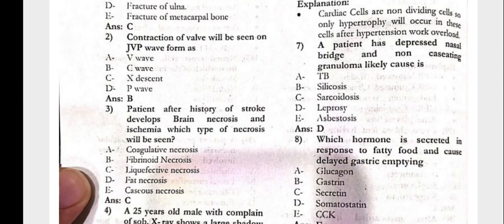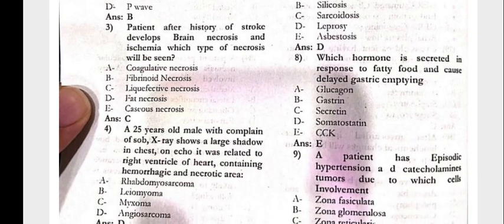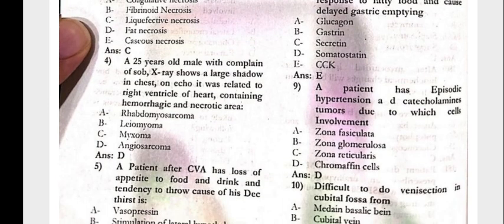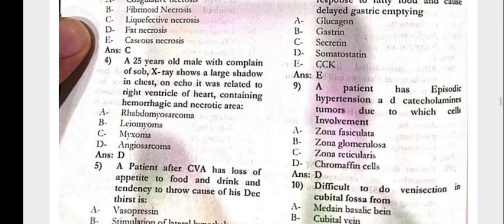The contraction of the valve will be seen on the JVP waveform as the C wave. The patient, after a history of stroke, develops brain necrosis and ischemia. Which type of necrosis will be seen? Liquefactive necrosis. Question 4: a 25-year-old male with the complaint of shortness of breath, X-ray shows a large shadow in the chest, and echo shows it was related to the right ventricle of the heart, containing hemorrhagic and necrotic areas. That is angiosarcoma.